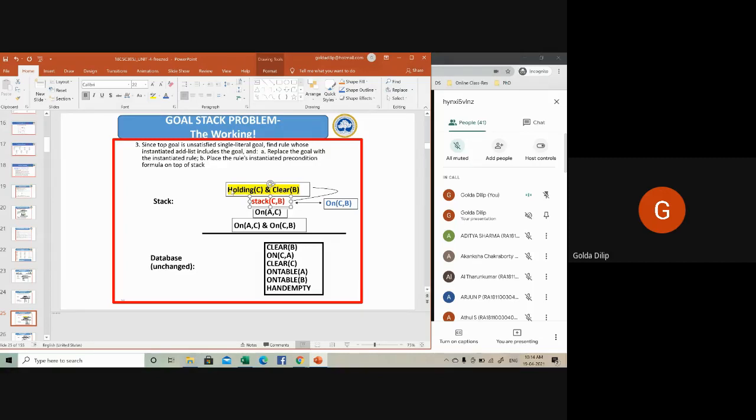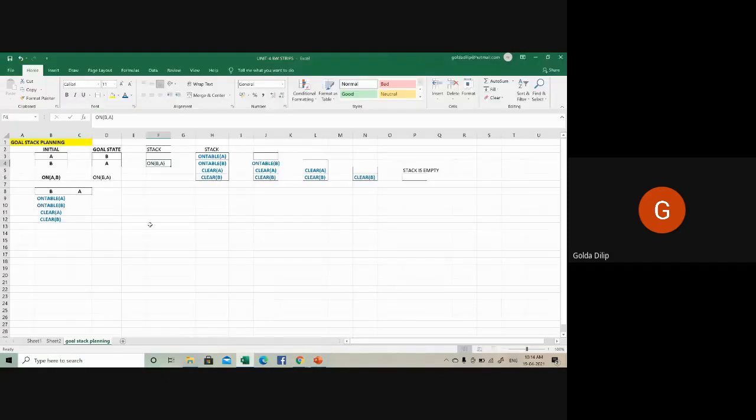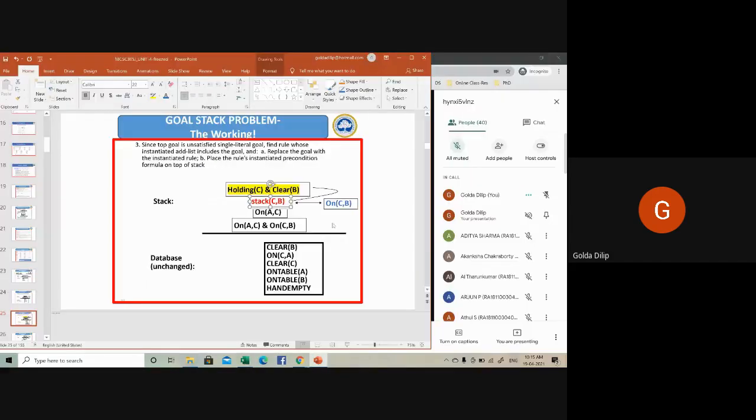This is similar to whatever I have worked out just now. My goal there was on B comma A. So for my goal, these were the preconditions. If you have all these, you can perform stack B comma A. I hope all of you are following what I'm telling. If you're following, this is very interesting. Otherwise, it will be Greek and Latin. So it's similar to the problem I've told you.